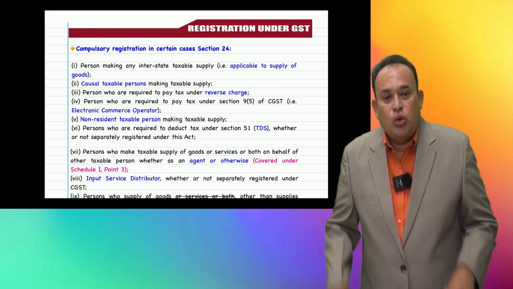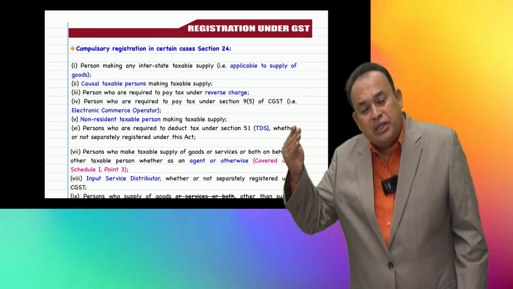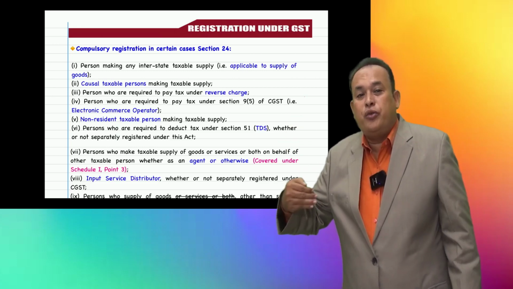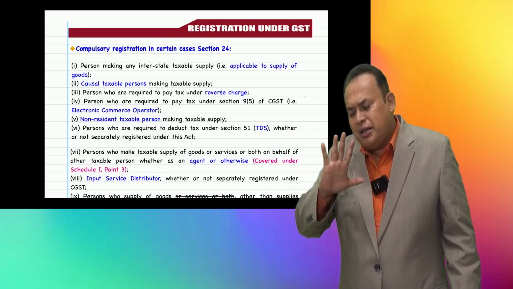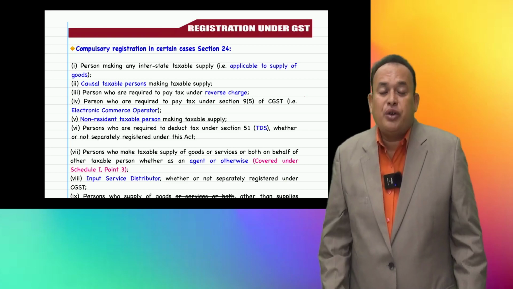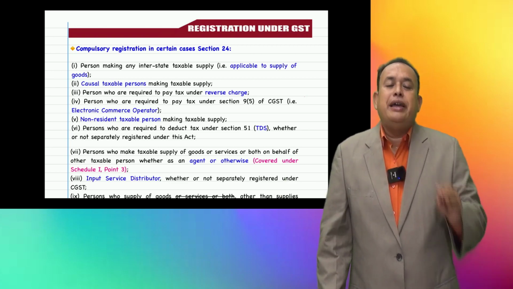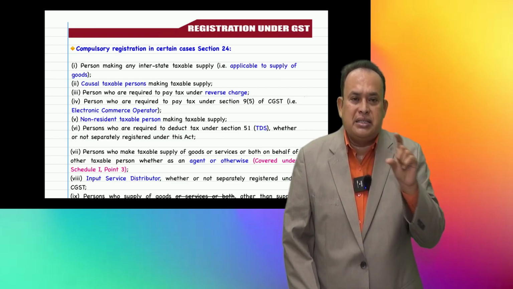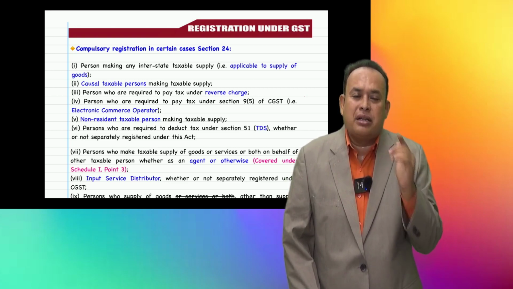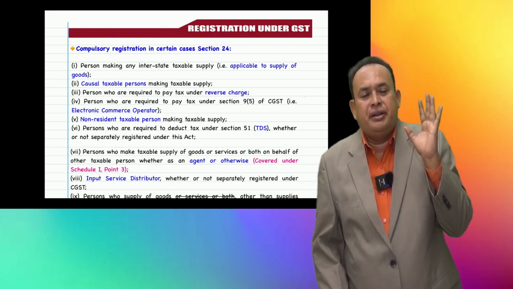That means, what I referred to in section 22, based on the criteria, they go for registration, they are liable for registration. Section 23, not liable for registration. Section 24 of the CGST talks about registration irrespective of the turnover. If you come across in this category, for you registration is mandatory.